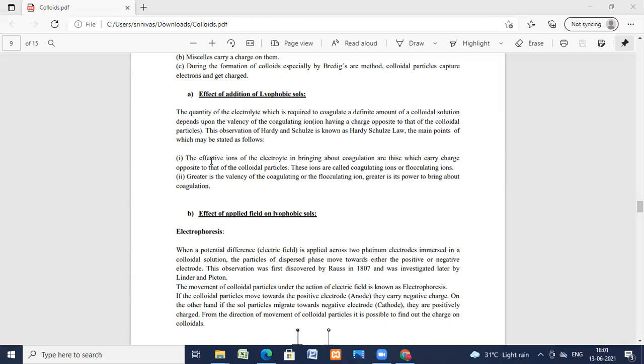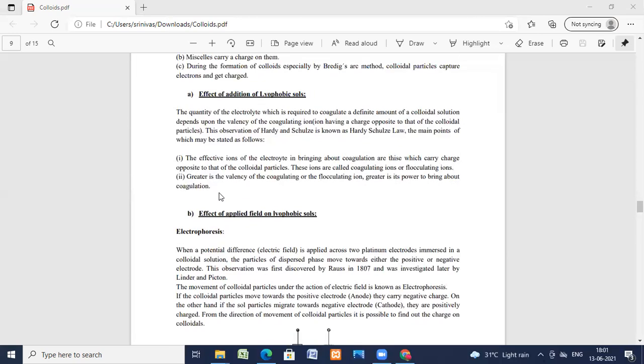The main point is that the effective ions of the electrolyte in bringing about coagulation are those which carry a charge opposite to that of the colloidal particles. These are called coagulating ions or flocculating ions. The greater the valency of the coagulating or flocculating ion, the greater is its power to bring about coagulation.